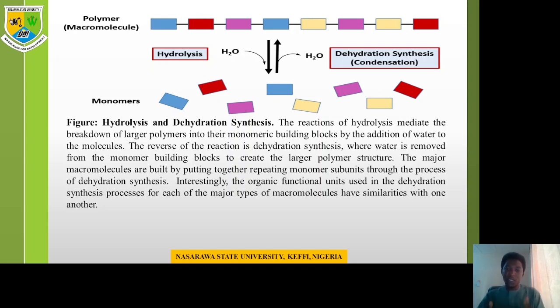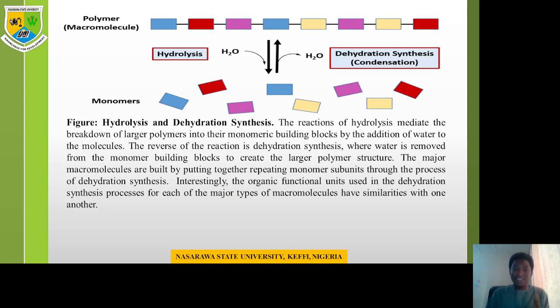But once you are joining these building blocks to form a whole molecule, that's either your RNA, your DNA, your fats, your carbohydrates, your glycogen, you end up removing the water you added when you were breaking it down, and that reaction becomes what? Dehydration synthesis.